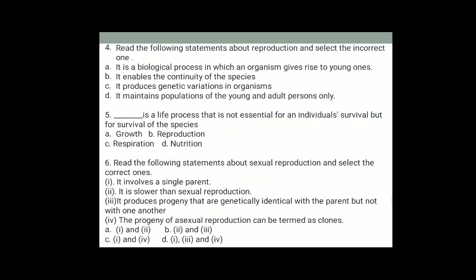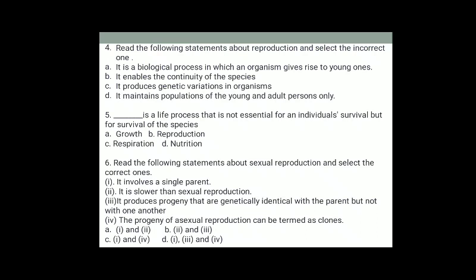Next, fourth one, read the following statements about reproduction and select the incorrect ones. So we have to select the wrong option. Reproduction is a biological process in which organisms give rise to young ones. It is correct. It enables the continuity of species. That is also correct. It produces genetic variation in organisms. That is also correct. So the wrong answer is, it maintains populations of the young and adult persons only. It is not correct, because reproduction maintains population of young, adult as well as aged persons also.